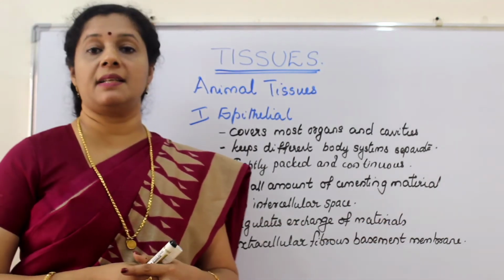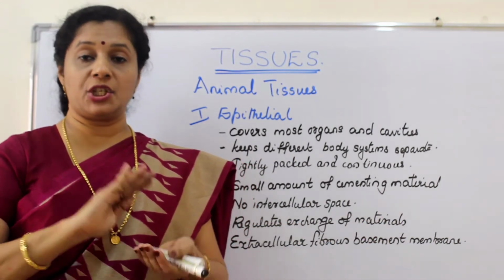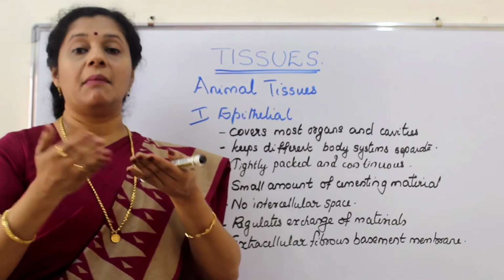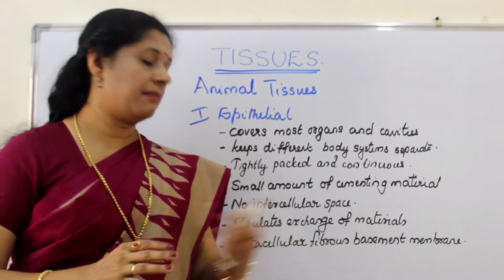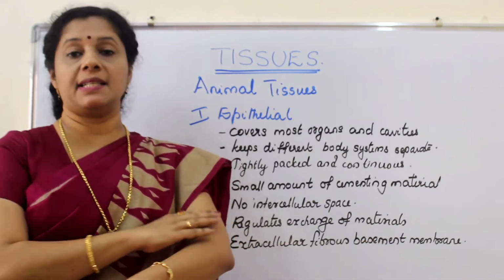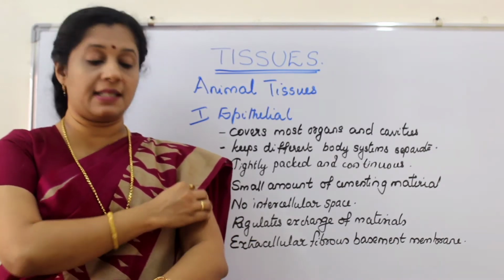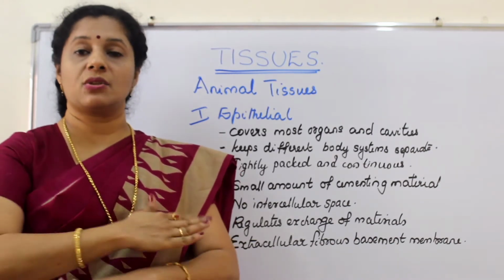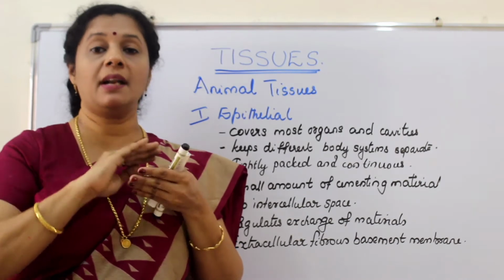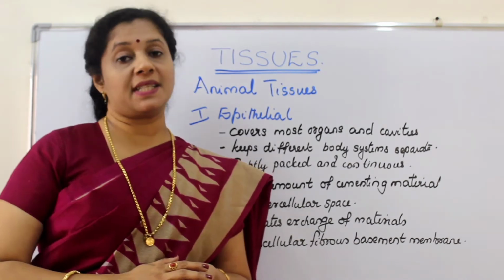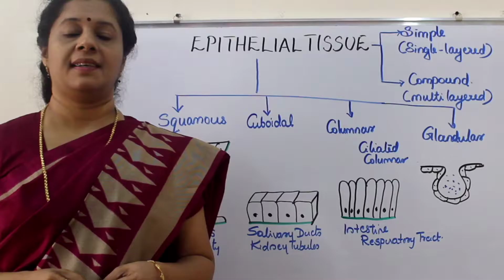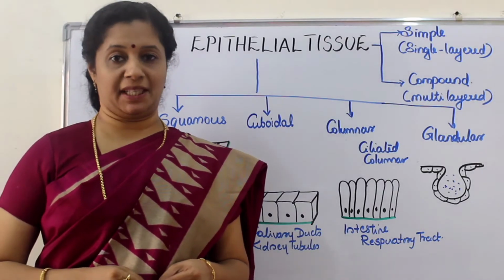Extracellular fibrous membrane is there. For example, these tissues are attached to the previous layer by a small layer of the basement membrane. For example, if our skin, imagine if it is not properly fixed, you can just scratch, the skin would go off, right? So there is a thin layer of basement membrane for these cells, so that this tissue is attached to the underlying tissues. Let us now discuss different types of epithelial tissue.